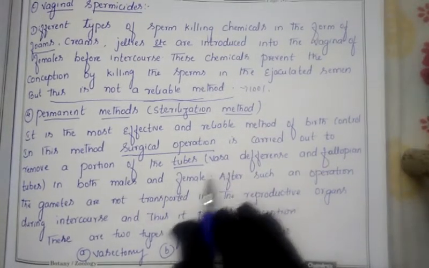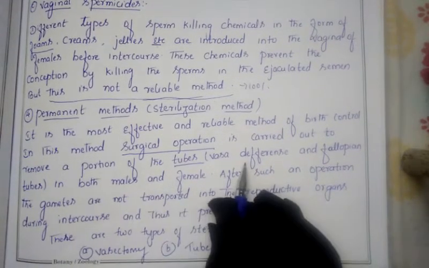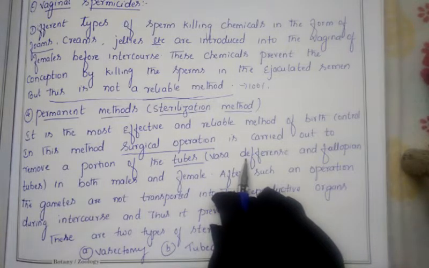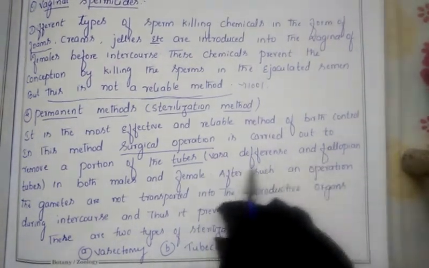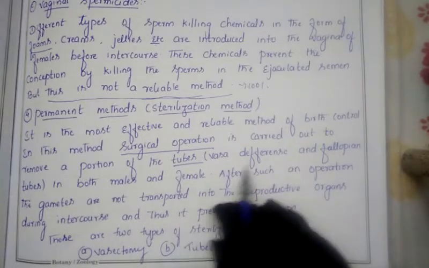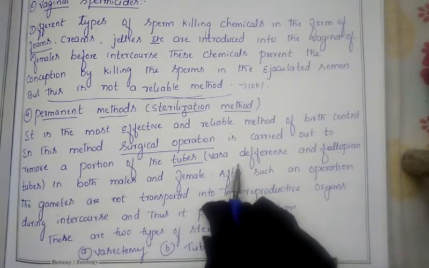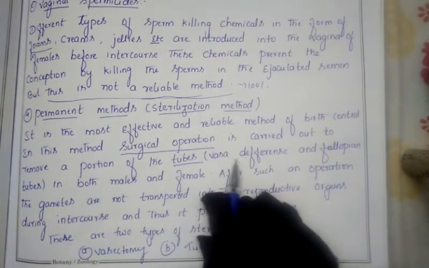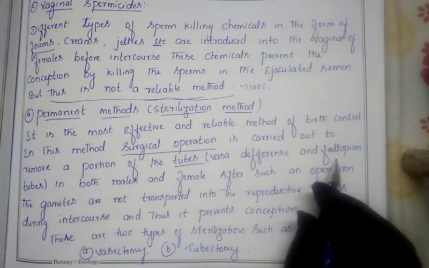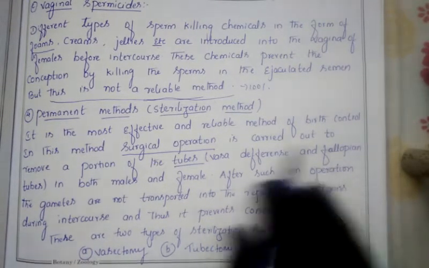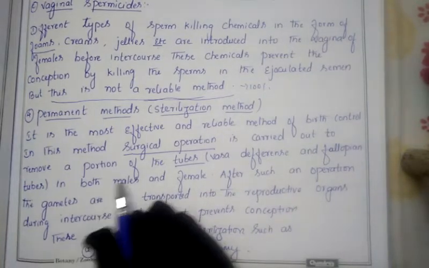So which tubes are they removing here? They are removing the vas deferens in the male. In the male we will find the vas deferens, and in the female we will find the fallopian tube. So if this contraceptive method is applied on the male body, in the male reproductive system the vas deferens will be removed, whereas if this operation is conducted on the female, the fallopian tube will get removed.